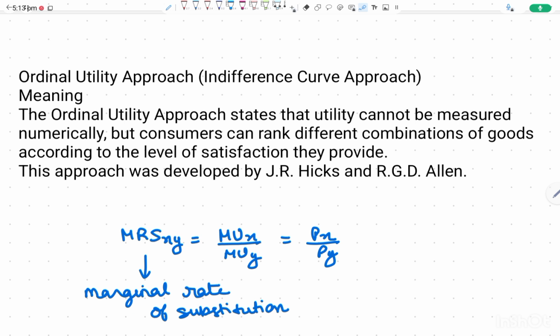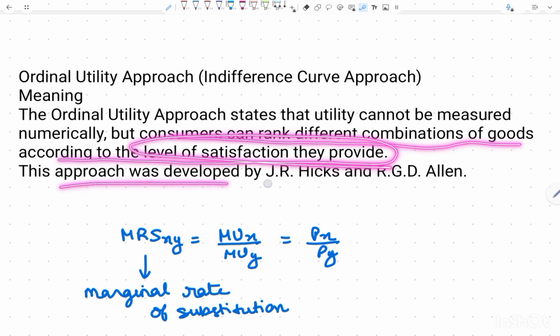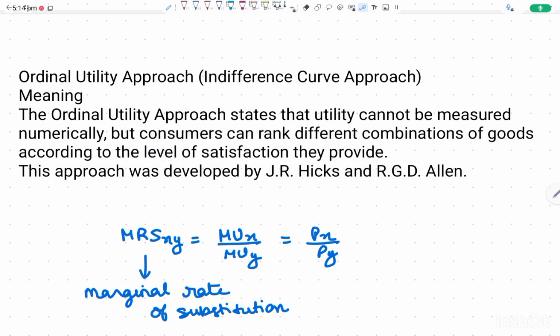Now the second approach to measure utility is the ordinal utility approach, and it is also called the indifference curve approach. I'm going to tell more about the indifference approach later in the video. Now the ordinal utility approach states that utility cannot be measured numerically, but consumers can rank different combinations of goods according to the level of satisfaction they provide. This approach was developed by J.R. Hicks and R.G.D. Allen. This approach contradicts the cardinal approach that said utility can be measured in numbers.